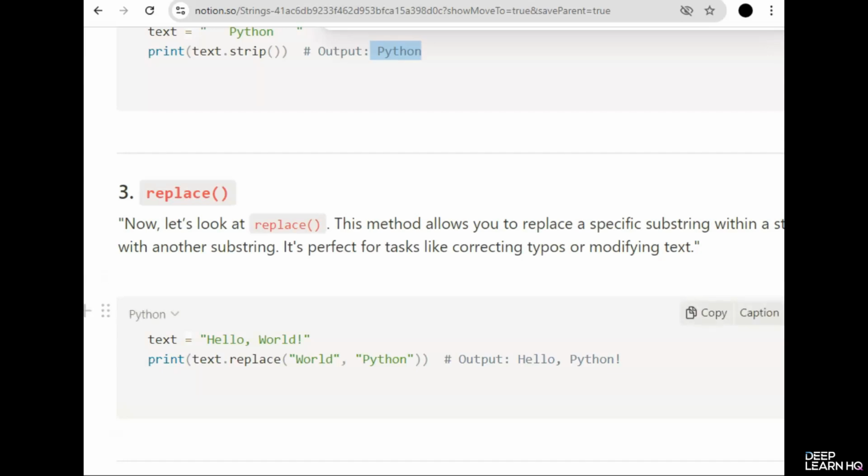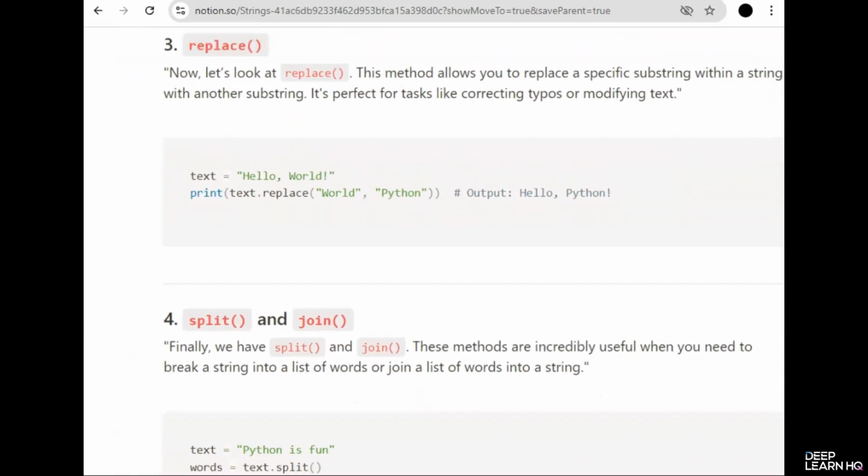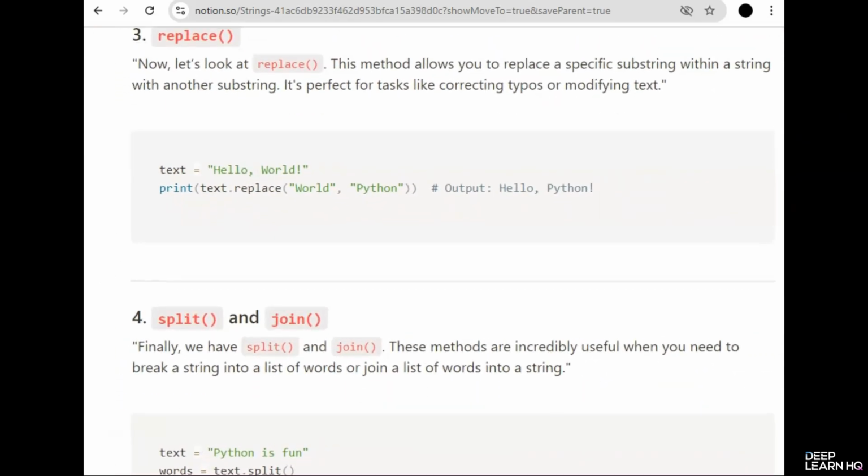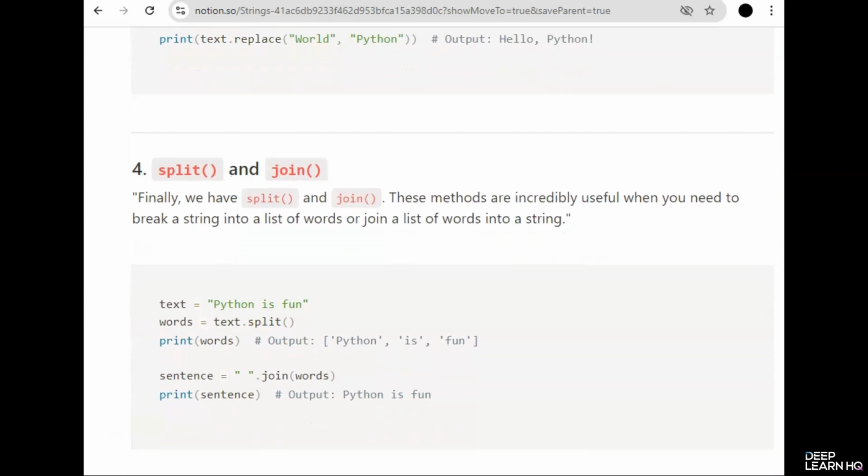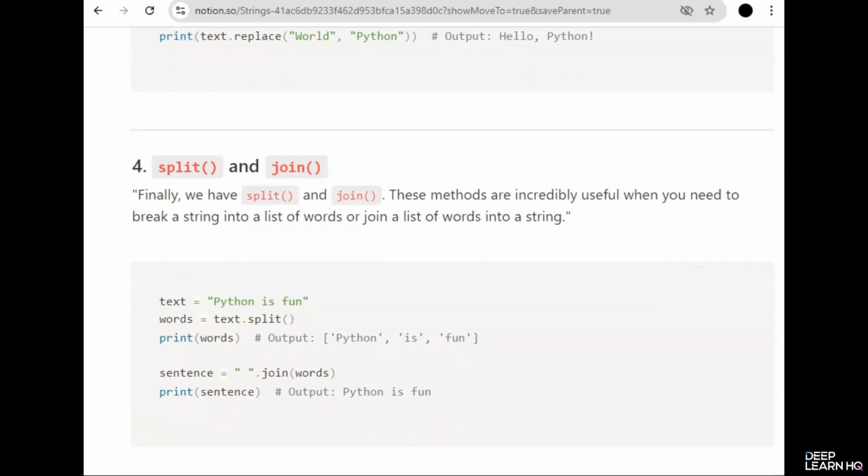And finally, we have split and join. These methods are incredibly useful when you need to break a string into a list of words or join a list of words into a string. Look at this example. Let's break this down. Split takes a string and splits it into a list of words, which is useful when you need to analyze or manipulate individual words. In our example, the string Python is fun becomes a list with Python, is, fun separately.